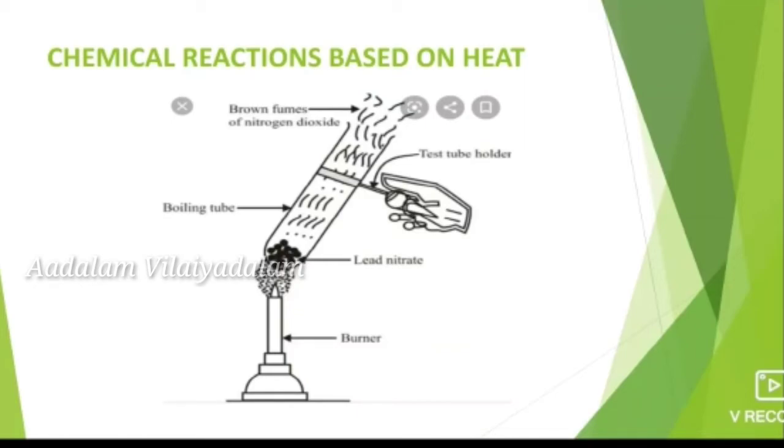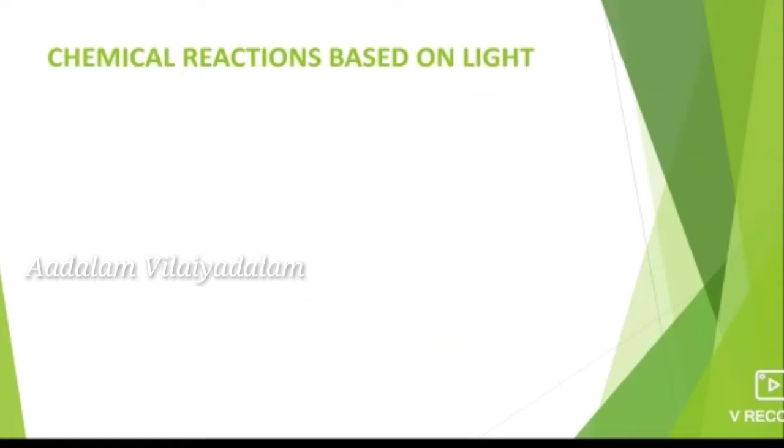Hence, some of the chemical reactions can be achieved by the supply of heat. So, these reactions are called thermochemical reactions or thermolysis. Thermo means heat. The chemical reactions which undergo in the presence of heat are known as thermochemical reactions or thermolysis. And next one is chemical reaction based on light.